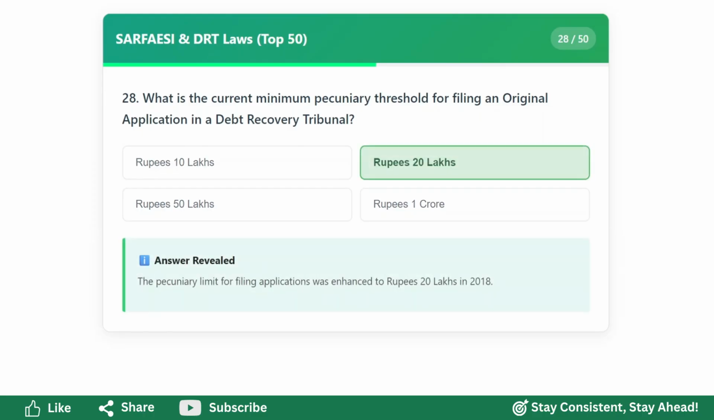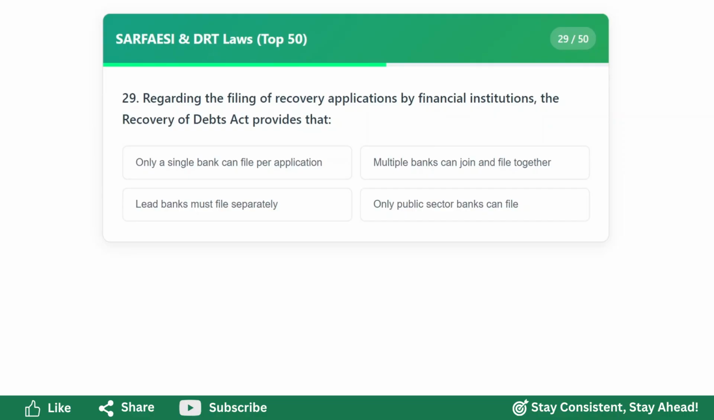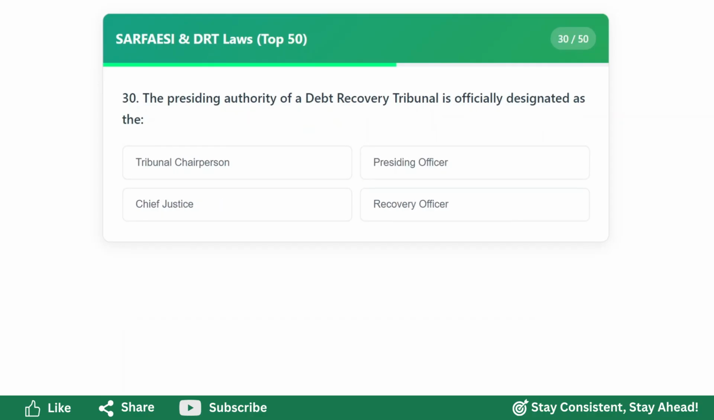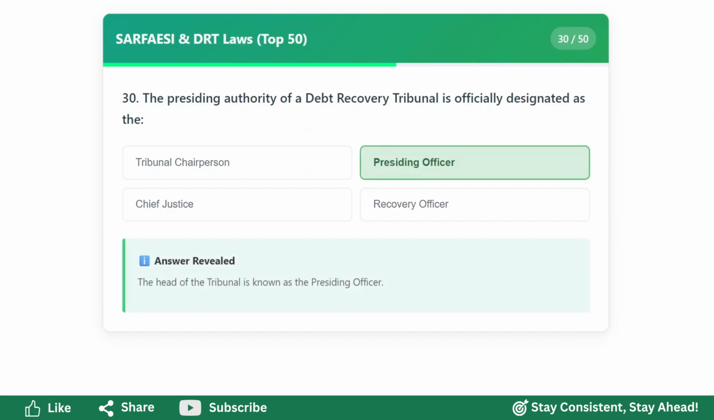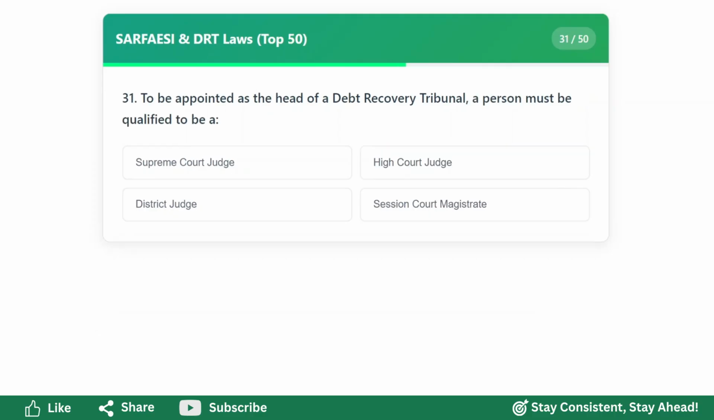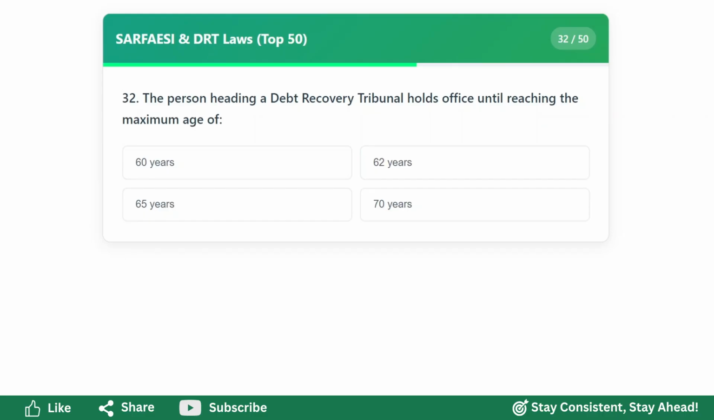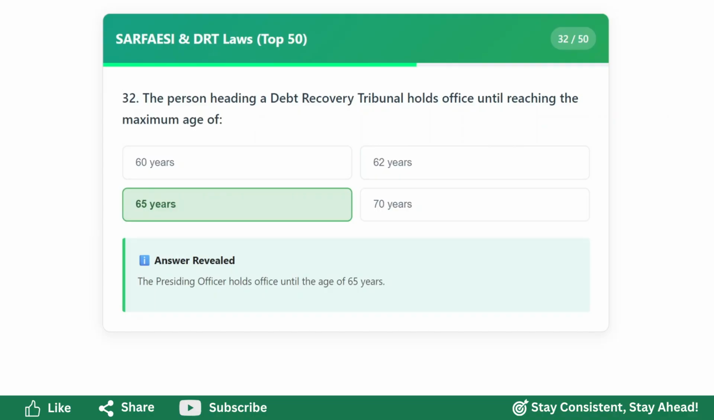Rupees 20 lakhs. Regarding the filing of recovery applications by financial institutions, the Recovery of Debts Act provides that multiple banks can join and file together. The presiding authority of a debt recovery tribunal is officially designated as the presiding officer. To be appointed as the head of a debt recovery tribunal, a person must be qualified to be a district judge. The person heading a debt recovery tribunal holds office until reaching the maximum age of 65 years.